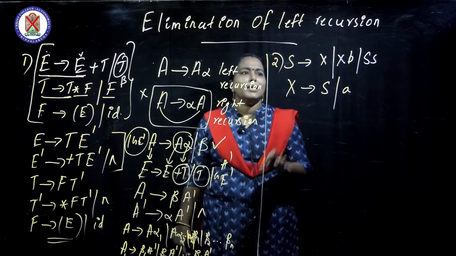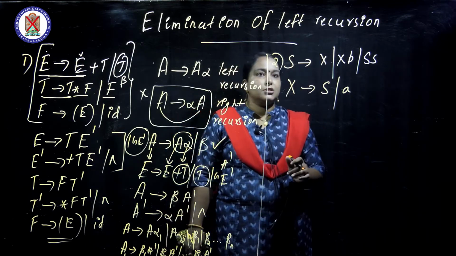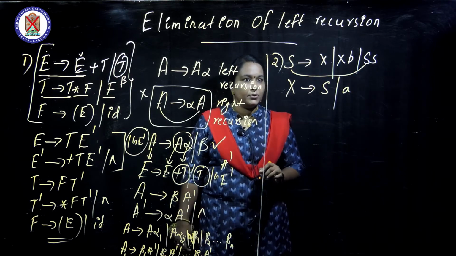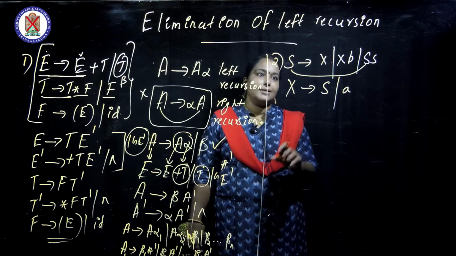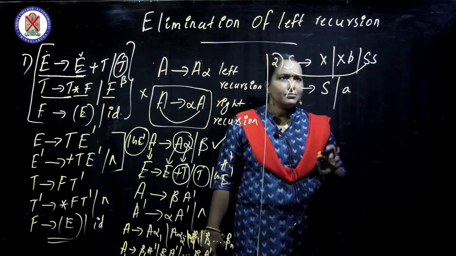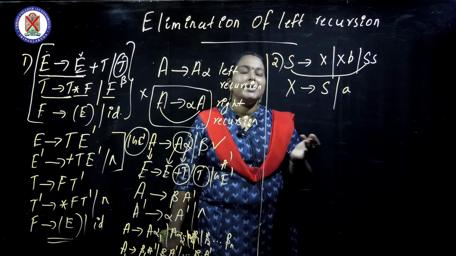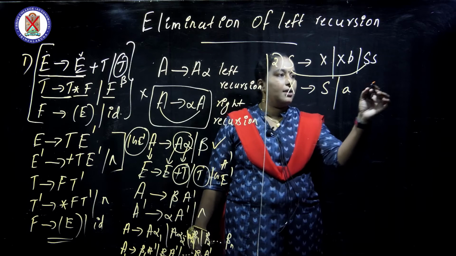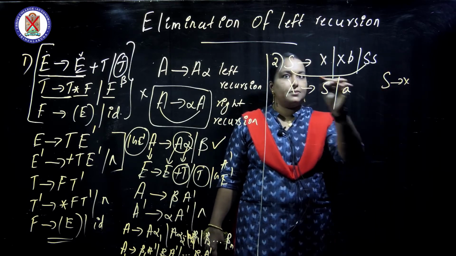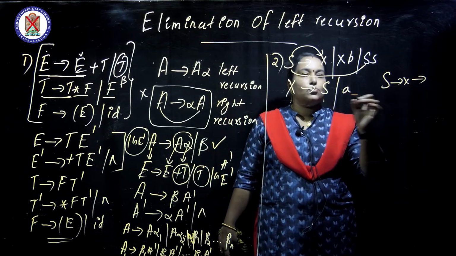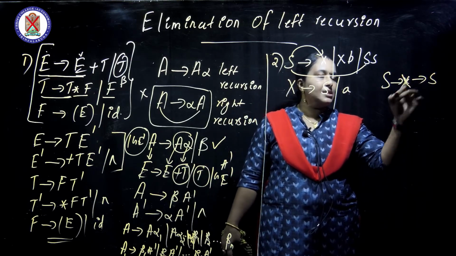Okay, look at here, whether there is left recursion here. Yes, this has left recursion, that is correct. But is there any other left recursion here? Yes, but it's not direct left recursion, it is indirect left recursion. Look at here, S gives X, S gives X, and X gives S, isn't it?